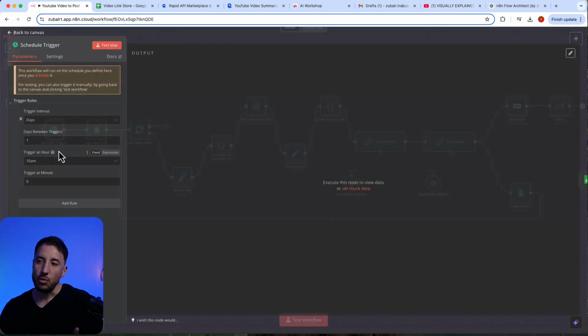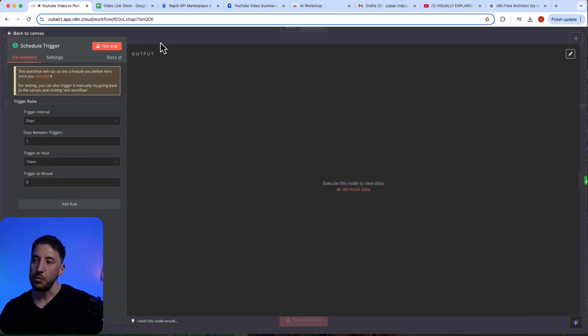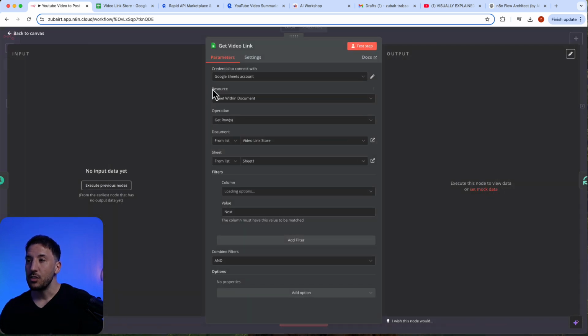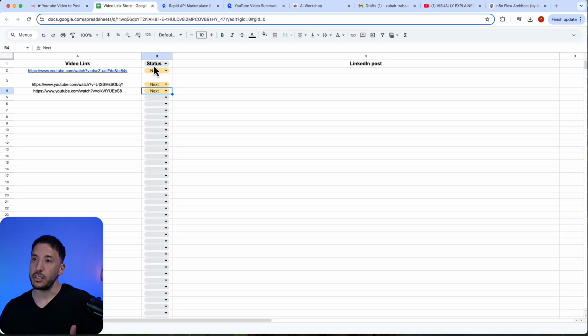Obviously, this is a schedule trigger. So if you want to automate this process where you have this workflow live, you can run this at a certain time of every day, or again, those trigger intervals can be configured here. Or if you want, you can just have a manual trigger here as well. So the get video link, this is the Google Sheet that we looked at earlier right here.